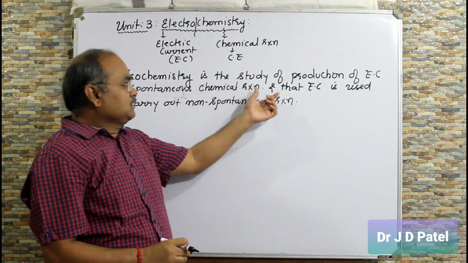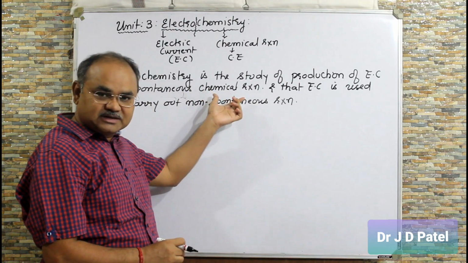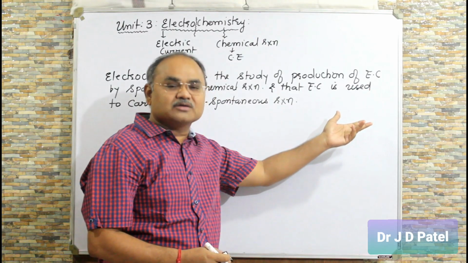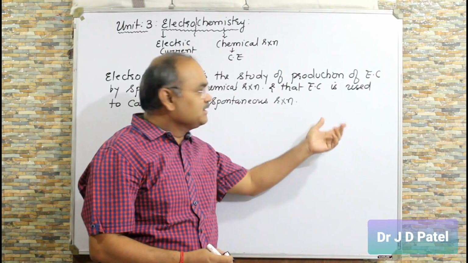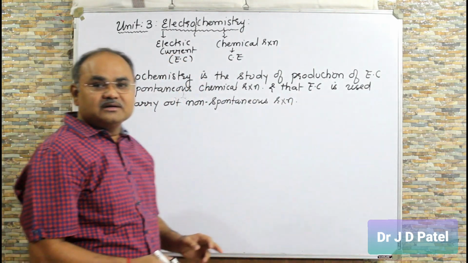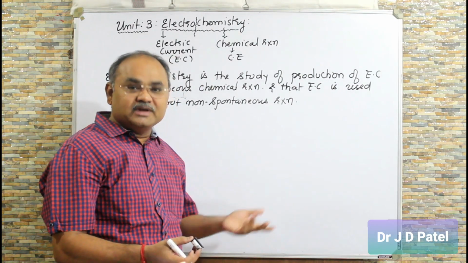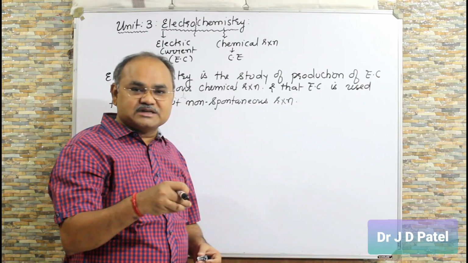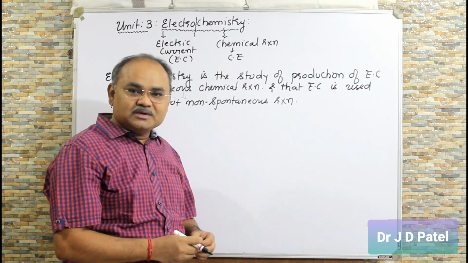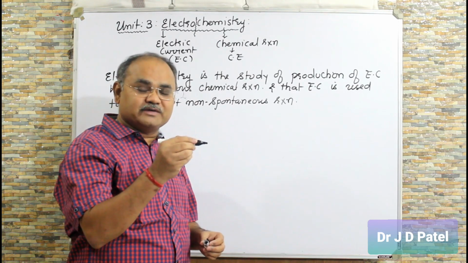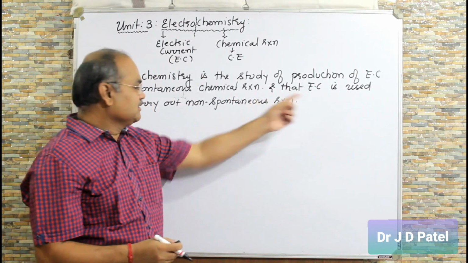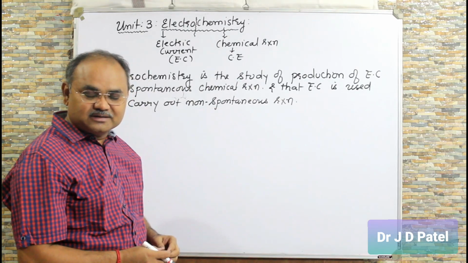So, first spontaneous chemical reaction will take place. Due to spontaneous chemical reaction, electric current is going to be produced, which you have studied in 11th, redox reaction, last topic, Daniell cell, electrochemical cell. So that current is used to carry out non-spontaneous chemical reaction. That also you have studied in 10th, electrolysis of copper sulfate, taking impure copper as anode and pure copper as cathode. You are passing electric current and chemical reaction takes place. So when any reaction takes place by external source where you are passing electric current, that is called non-spontaneous. So by passing electric current, you are carrying out the non-spontaneous chemical reactions.